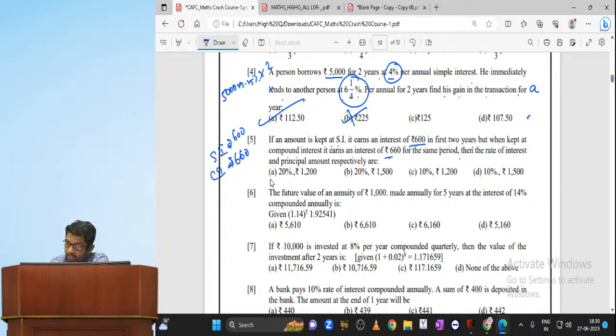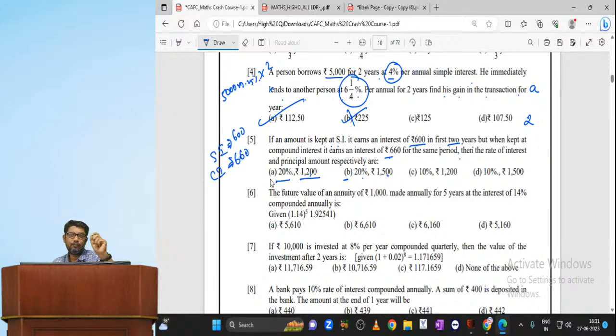Total number of years is 2. I will not be finding the formula; it is not needed. Use the trial and error method. What is the trial and error method? First do 1200 into 20% into 2. What are you getting? 480. No, I want 600 rupees. So can you check with option B? 1500 into 20% into 2. 600. So the first condition is satisfied.